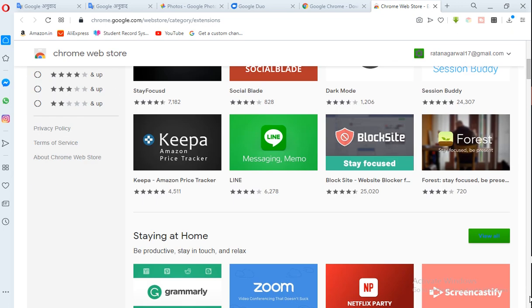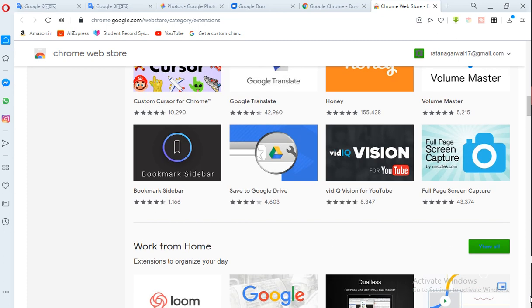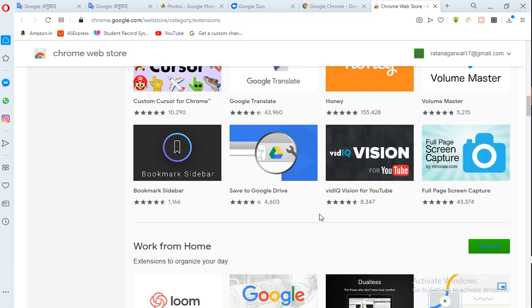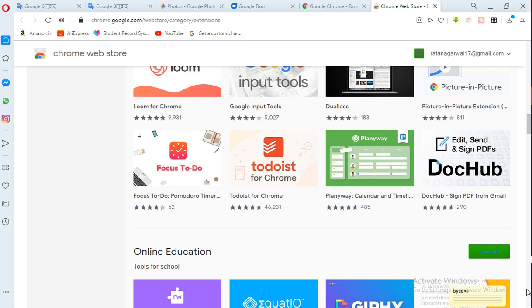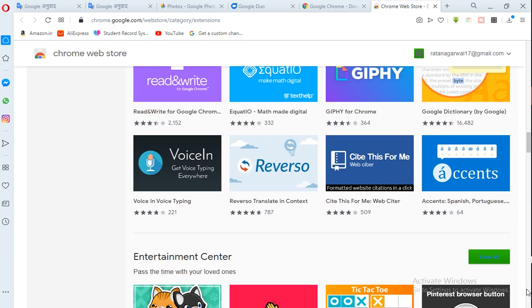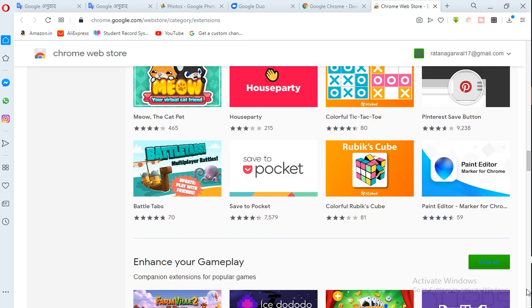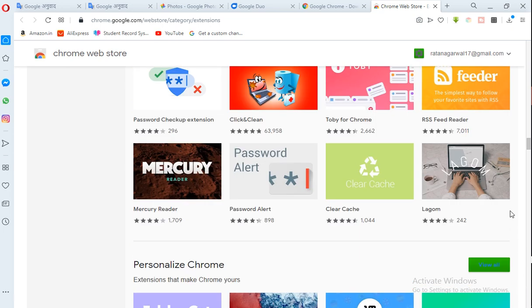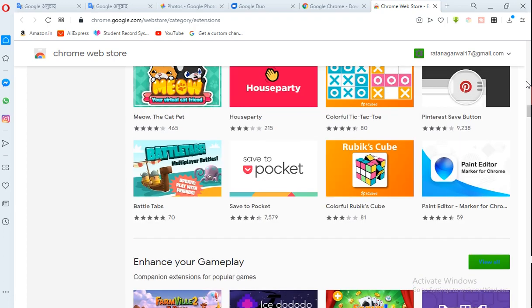You just have to say yes, install it. There are so many facilities in extensions. You can download them and use them. Screen capture facility, Vision for YouTube, save to Google Drive, bookmark. All these are the extension facilities of Google. Go through them and find out which is useful for you. Then download it and get it. There are so many facilities for you. They have extended so many things. Clear?